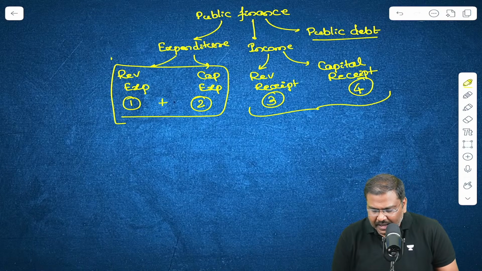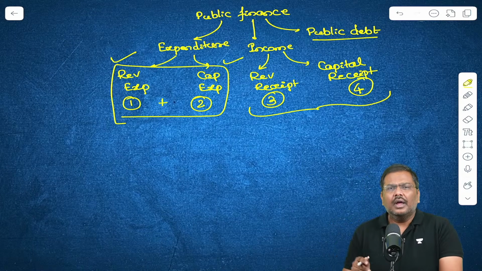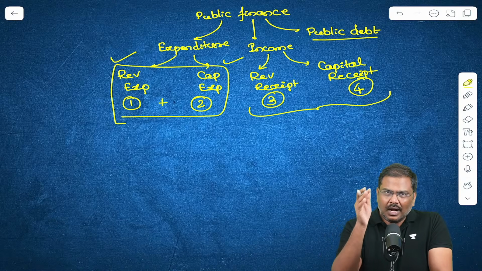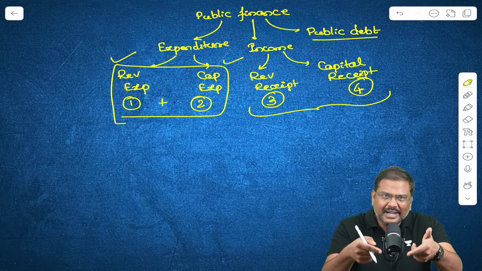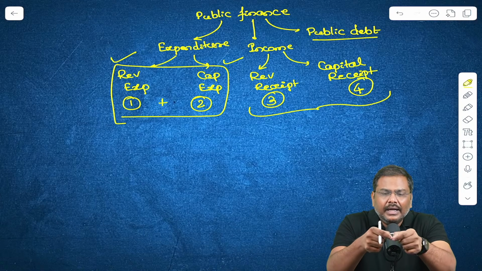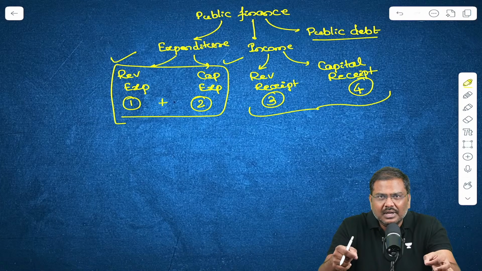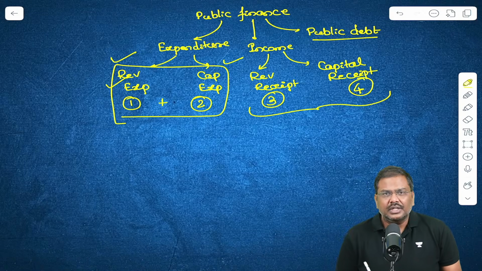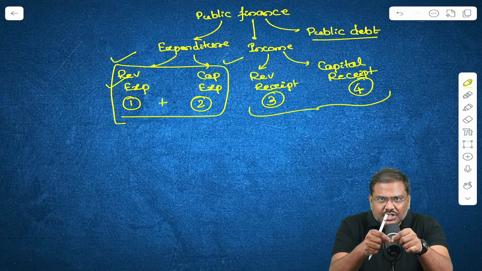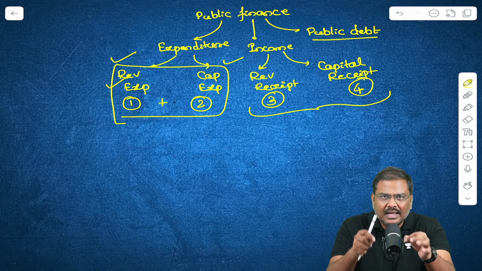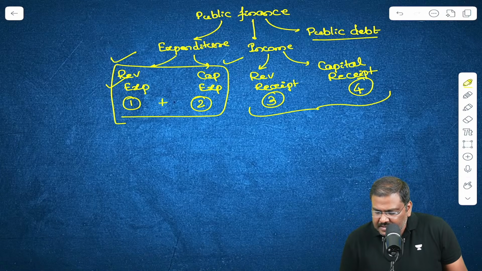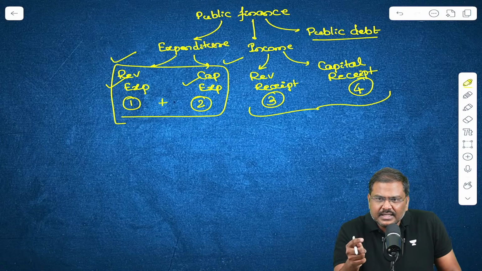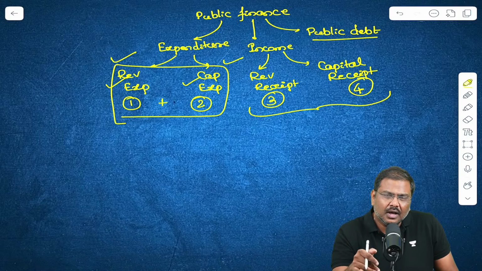Under the expenditure side, again you have revenue as well as capital, and the basic concept remains the same. Under revenue expenditure, the government will spend money, but it doesn't change any assets or the liabilities of the central government. Whereas under capital expenditure, the government will spend money and this will change the assets or the liabilities of the central government.